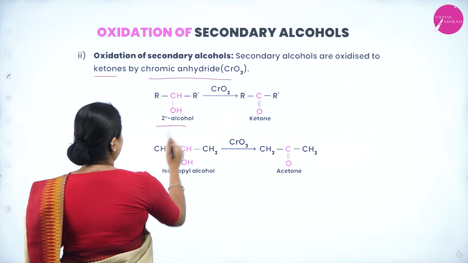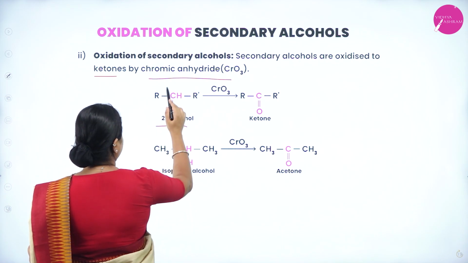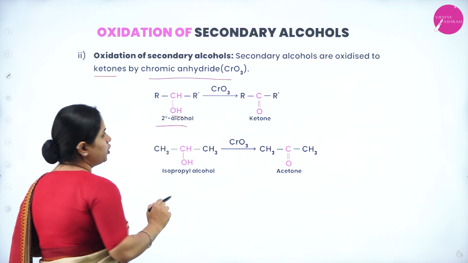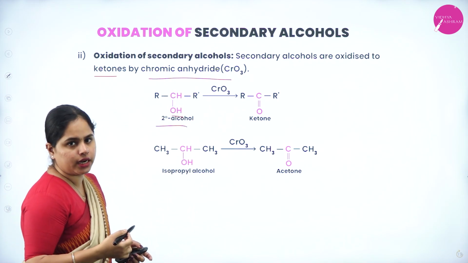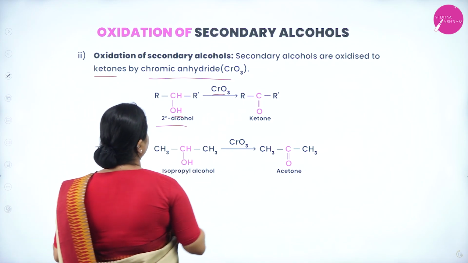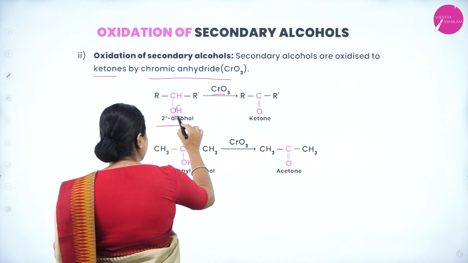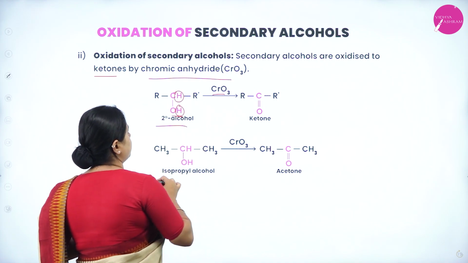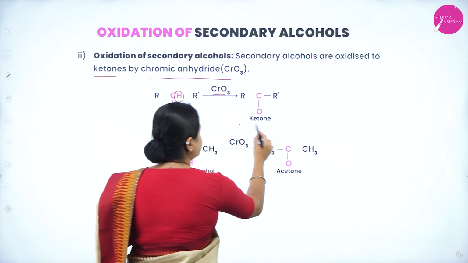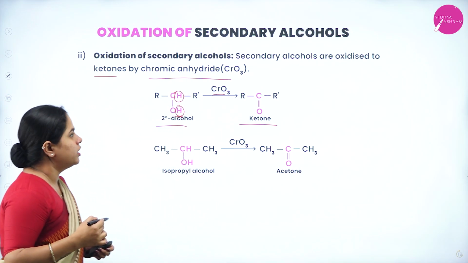So this is a secondary alcohol. You can see the hydroxyl group attached to the carbon, which is attached to two other carbon atoms. Now, in presence of CrO3, what happens? Yes, again hydrogen will be removed. One hydrogen from here, one hydrogen from here. So you will get a double bond here, which is a ketone, right? C double bond O. So this is a ketone.